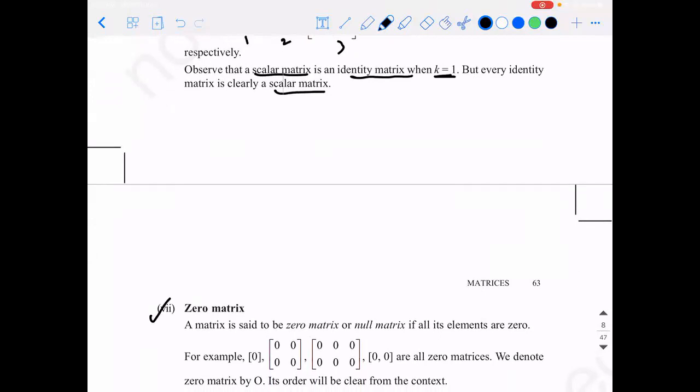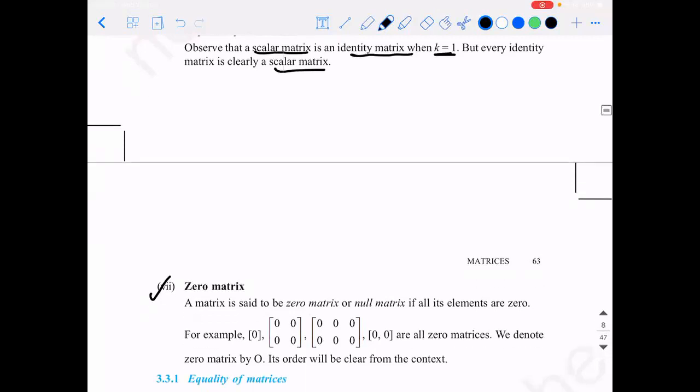All the elements are 0. Is it supposed to be a square matrix? Any matrix. It can be a rectangular matrix also. It can be a matrix with different numbers of rows and columns. Correct? Now, I know you guys know the definition of it. Now I have a question. What do you think is the use of a zero matrix?